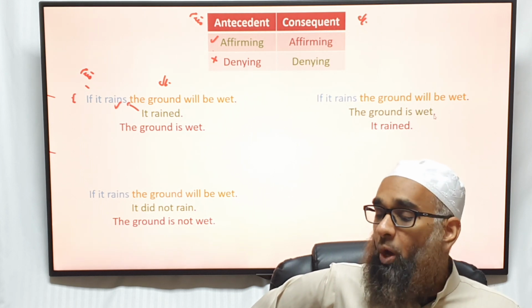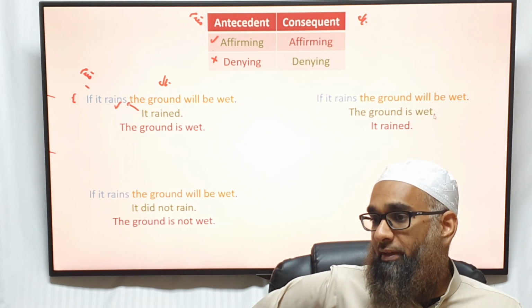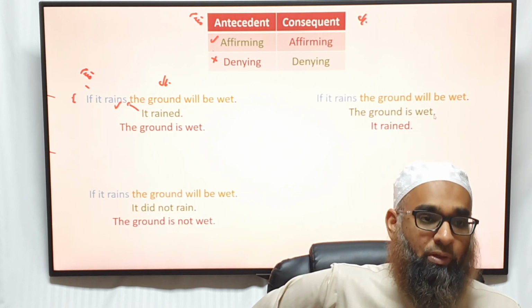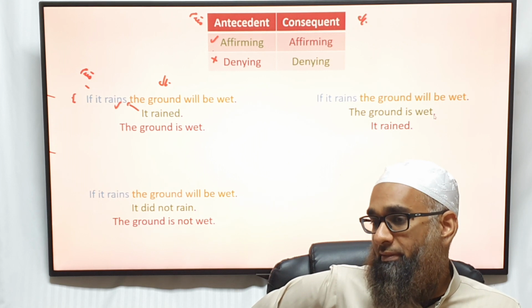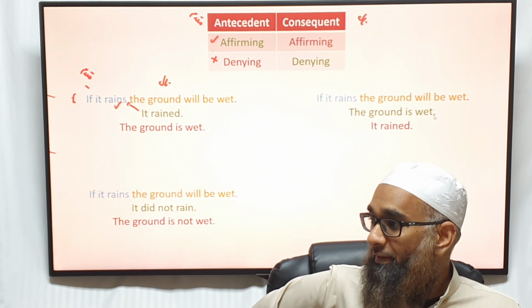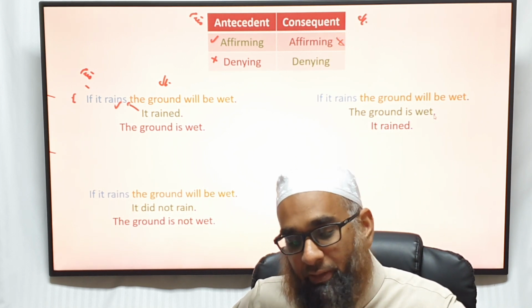What if we affirm the consequent? If it rains, the ground will be wet. The ground is wet, therefore it rained. It's also not valid. Because why? Somebody threw water on the floor. Somebody washed the car there. There's a pipe burst. Do you understand? Is it making sense? So even this is not a valid way of deduction.